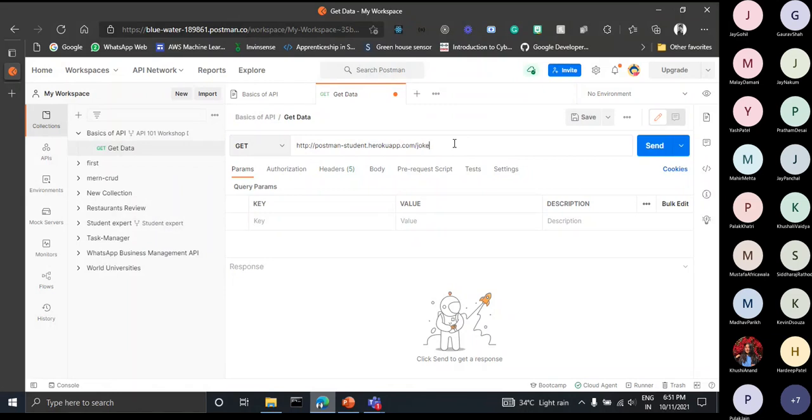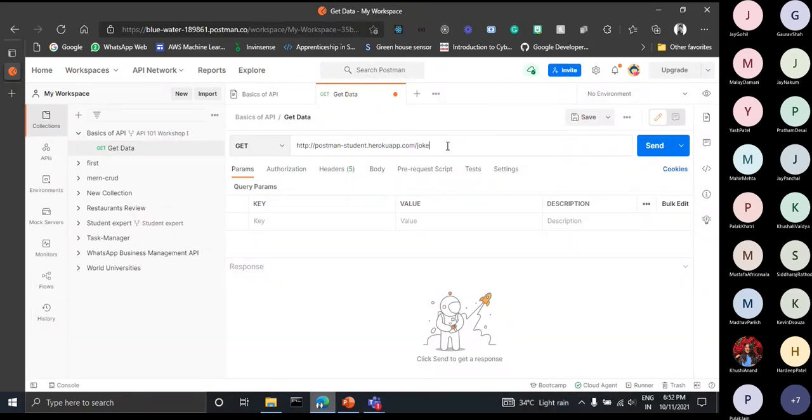So I have just typed the endpoint. You can say this whole thing is the address URL. From this, HTTP is again the protocol. Postmanstudent.heroku.com is a domain name where the server is present, or you can say the name of that server, the host name. And this is the path where the request for a joke gets heard.